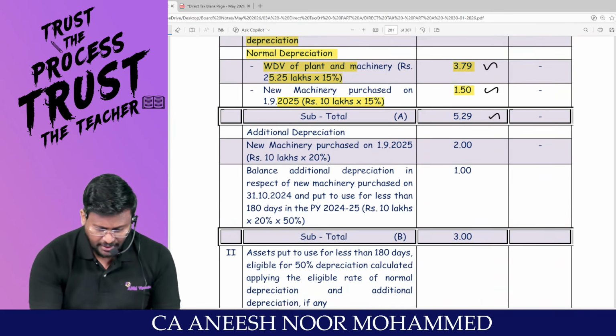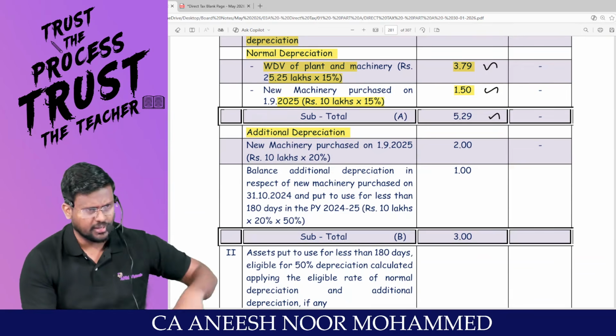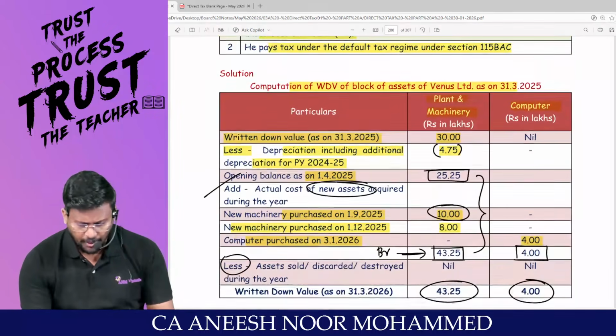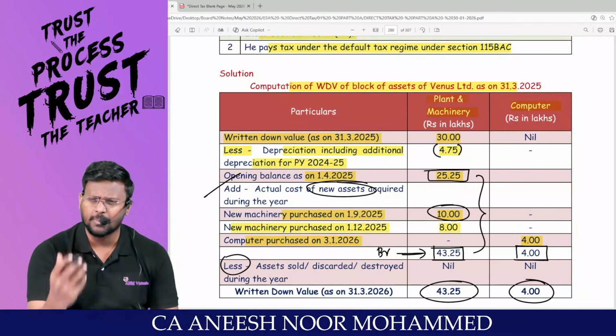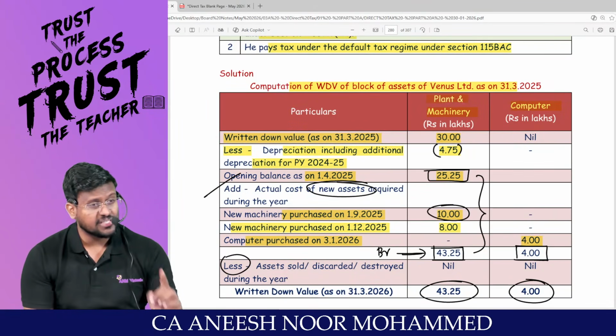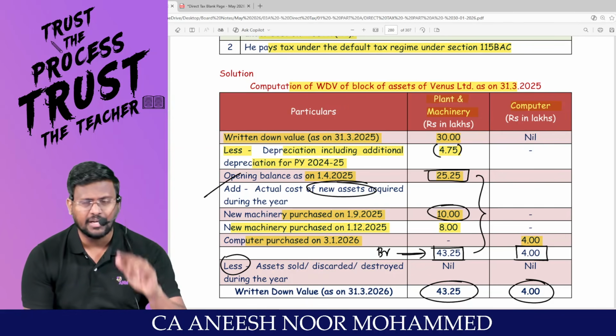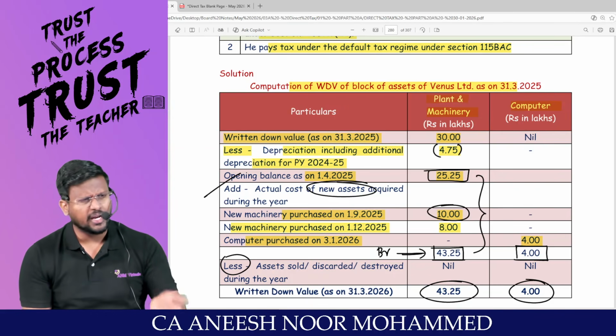Now I am calculating the additional depreciation. First I am taking care of the more than 180 days. For the opening WDV of 25.25, will I get additional depreciation or not? Because additional depreciation is a one-time benefit, I will not get additional depreciation for the opening WDV. I would have already claimed it last year.